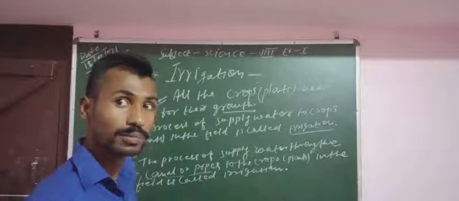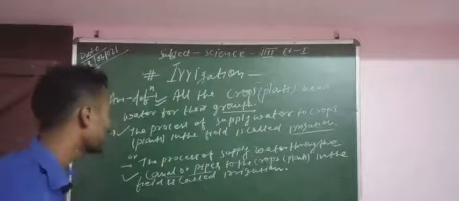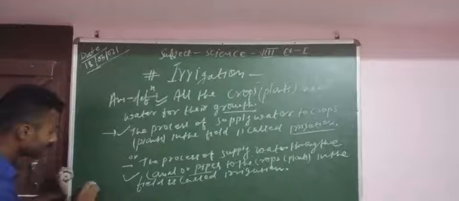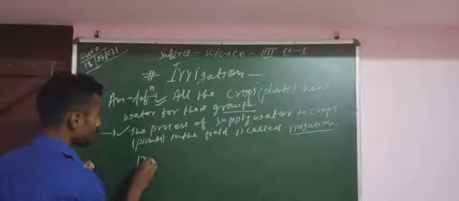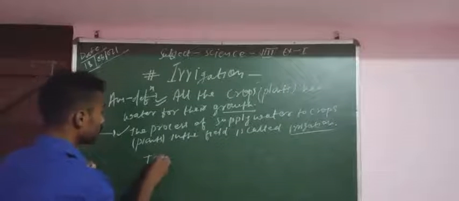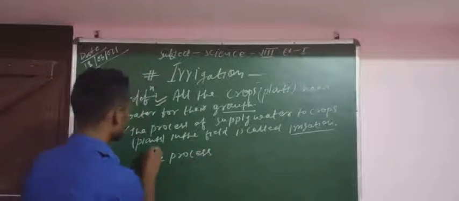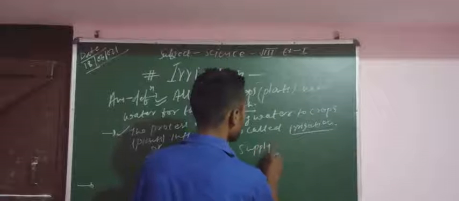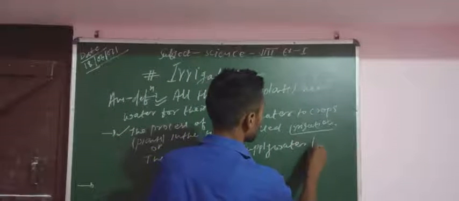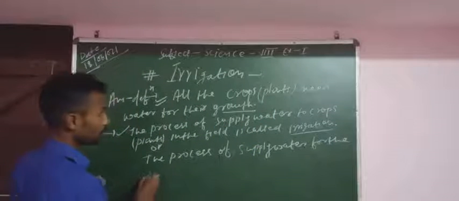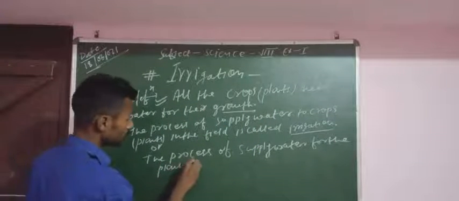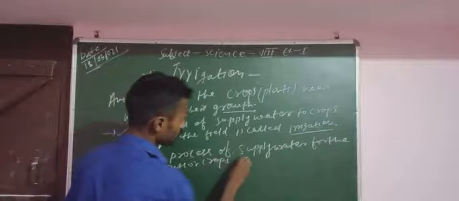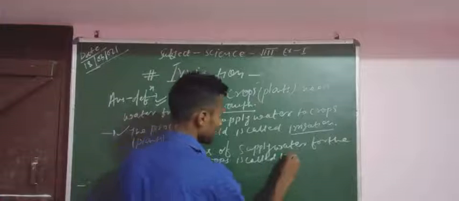Water is important for growth, and irrigation can be defined as, you can simply write that: irrigation is the process of supply of water for the plants or crops, called irrigation.